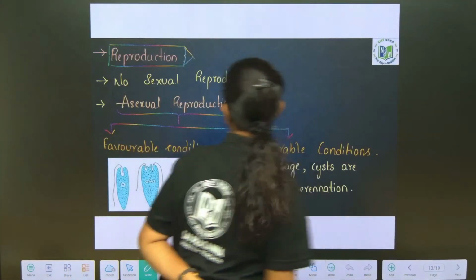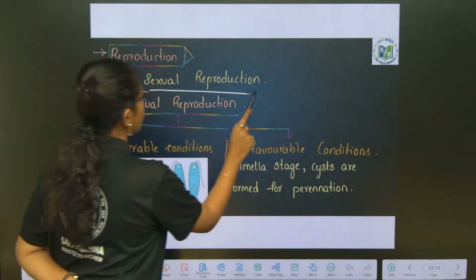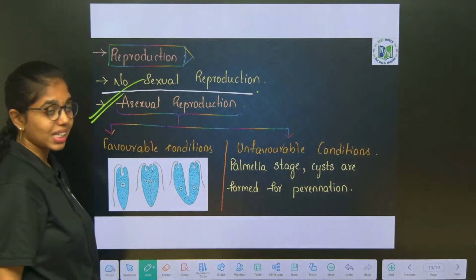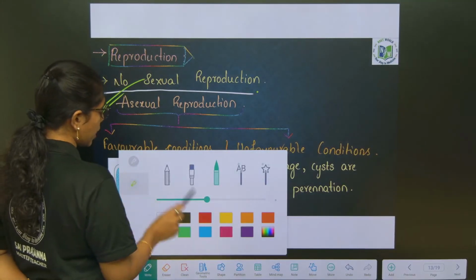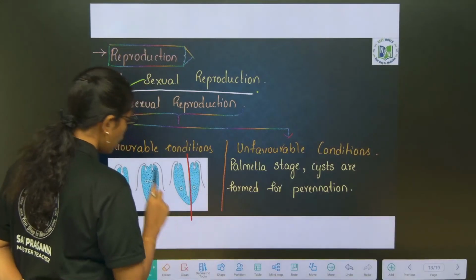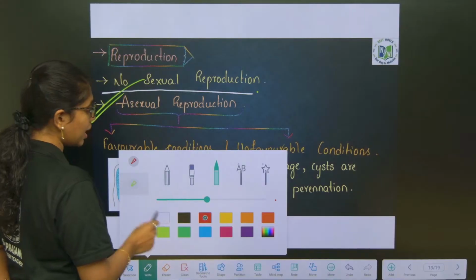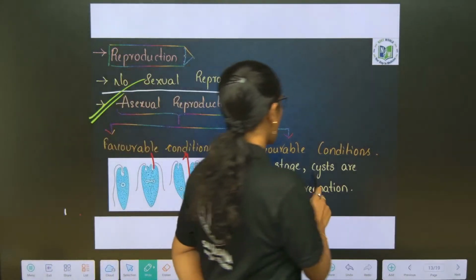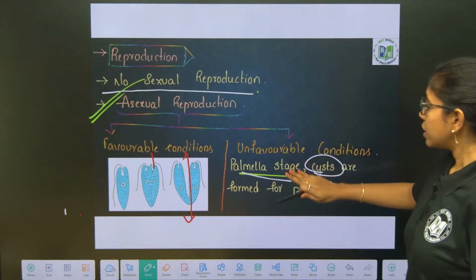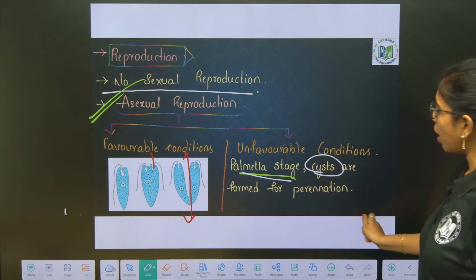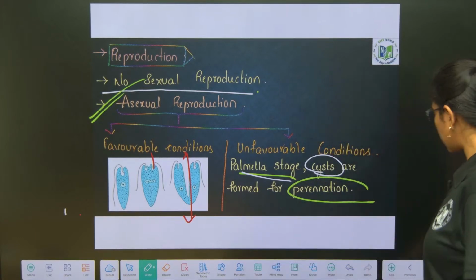Next, reproduction. There is no sexual reproduction in Euglena, only asexual reproduction is seen. Under favorable conditions, longitudinal binary fission takes place. During unfavorable conditions, a cyst or palmella stage is formed, which serves as a means of perennation. Till here it is clear, right beta?